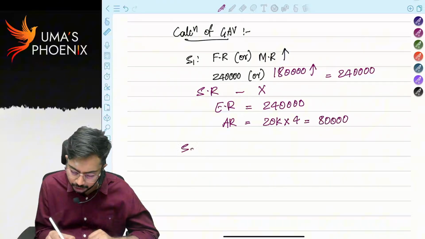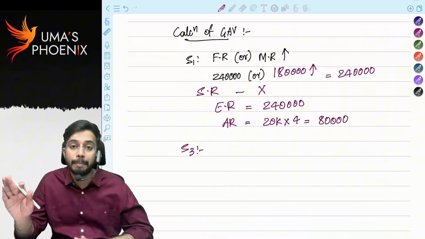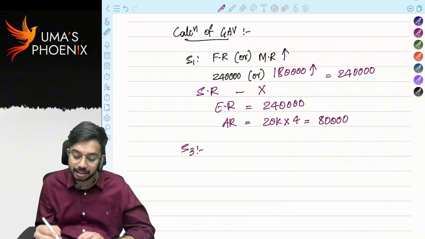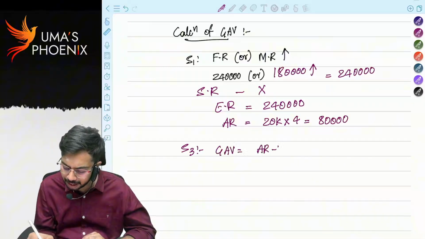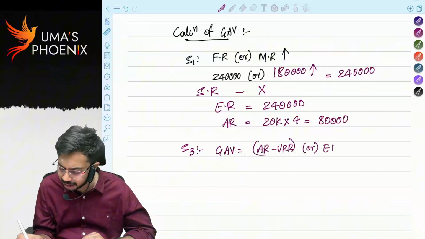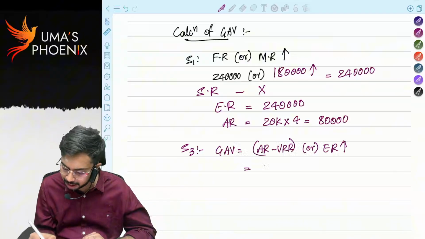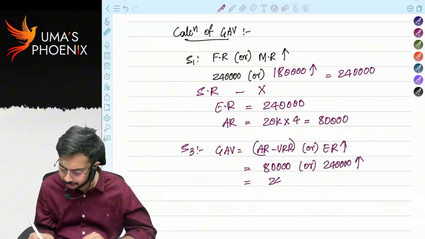In step 3, what will we do? We will compare. But in this case, you should not compare because this is a special case. In this case, gross annual value is equal to actual rent minus unrealized rent, or expected rent, whichever is higher. Actual rent minus unrealized rent is 80,000. Expected rent 2,40,000. Whichever is higher means 2,40,000.